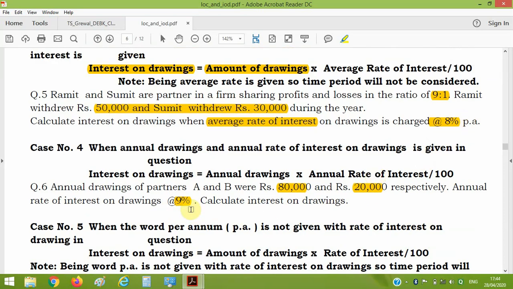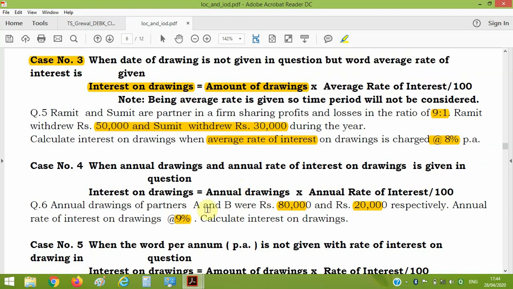If per annum is not given, we will not consider the time. We will simply take the drawing, that is 80,000 into 9 by 100, rate into 100. So in two cases, if rate is not given, we will directly compute the interest, and if rate is given without the per annum word, we will directly compute the interest. And if per annum is given, time is not given, and average rate of interest is given, then we will do the same in this case also. So in case 3 and case 4, there is only a minor difference.